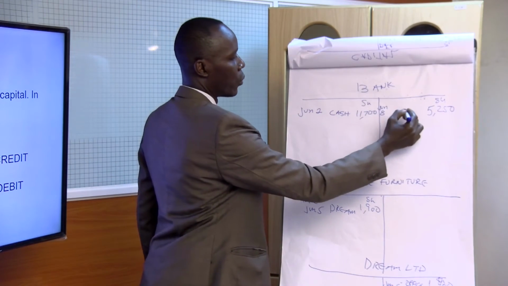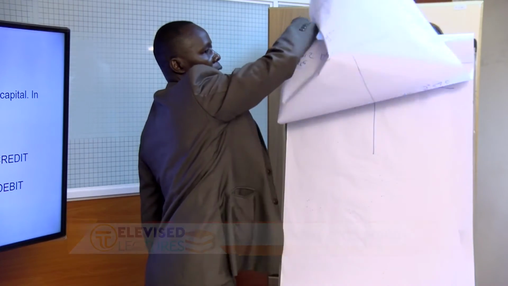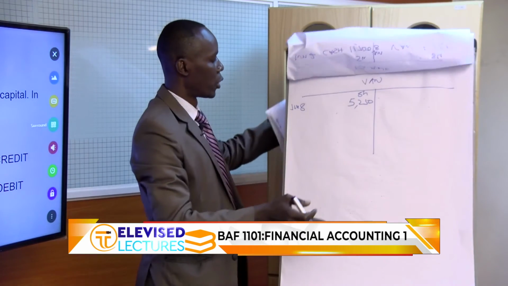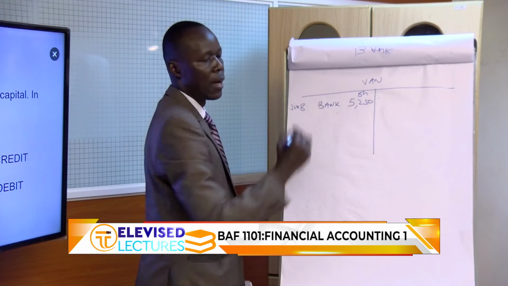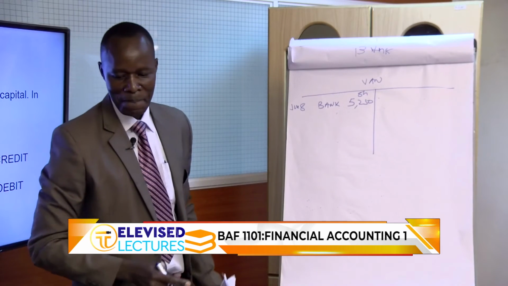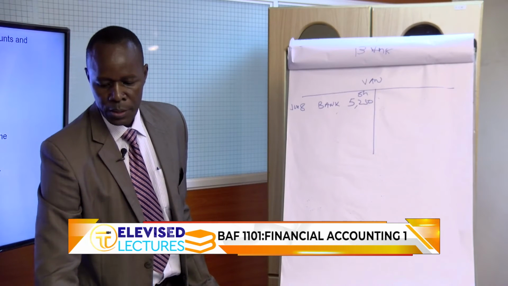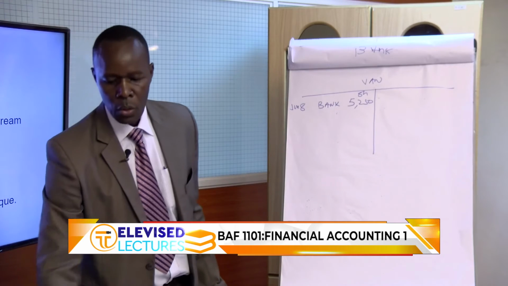This money went for van, and then in the van account, we know that this was paid by a check, so it has affected our bank account. Okay? Now let's go to the next transaction. That is on 8th. We go to 12th.